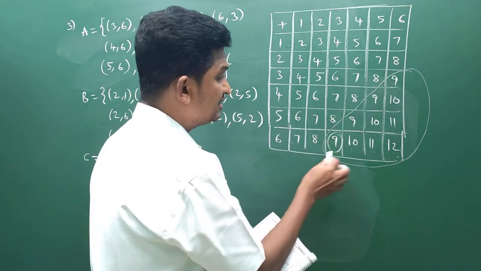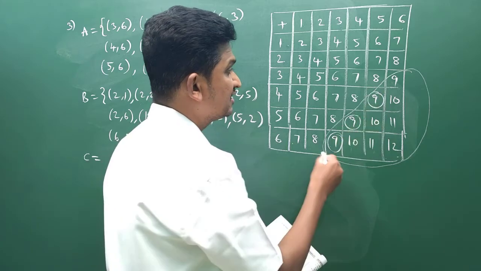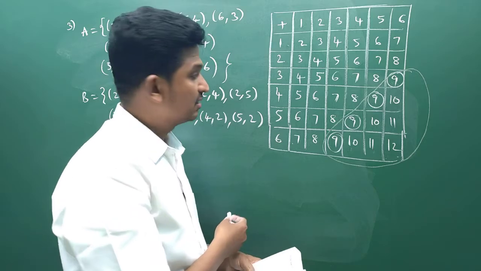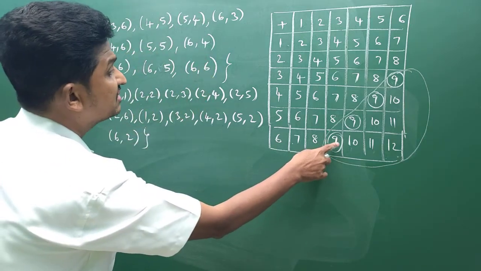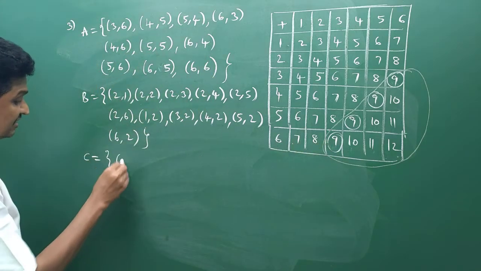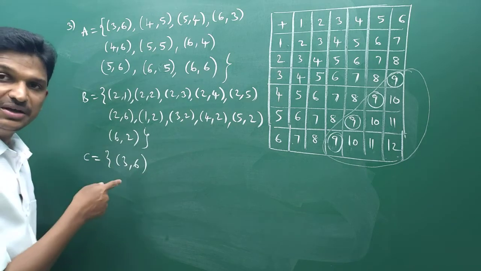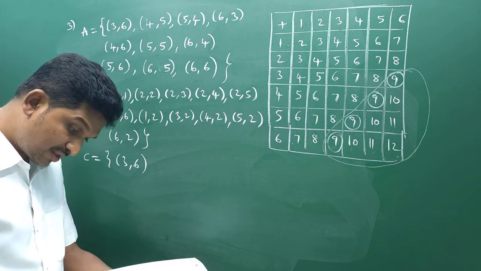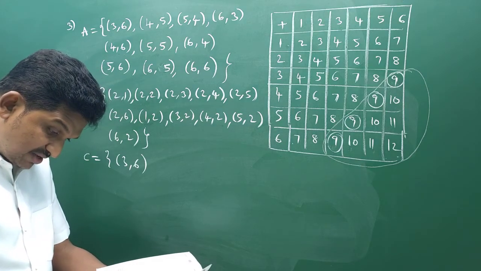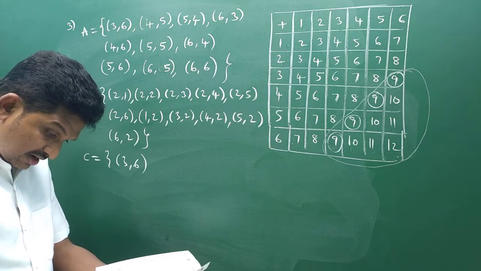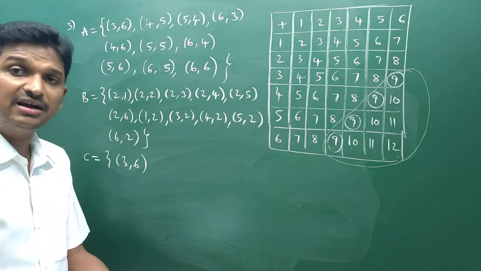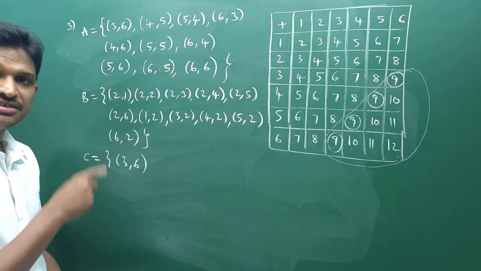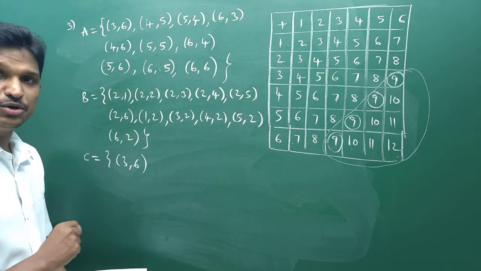You see here, this result, this result, this result. Sum is at least 7 means this is possible. For example, you take this one. What is this? This is 3 comma 6. The set C is 3 comma 6. Sum is at least 7, and what they are saying in the question is at least 7 and it is a multiple of 3. See, 3 plus 6 is 9. 9 is a multiple of 3. Sum is at least 7 and that sum is a multiple of 3.